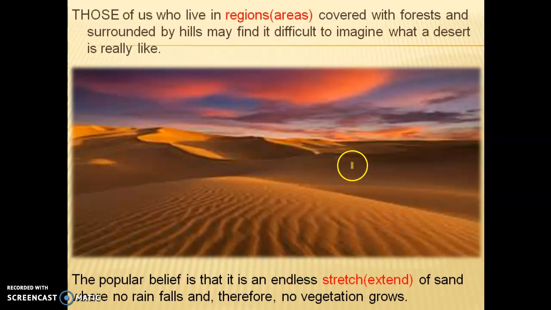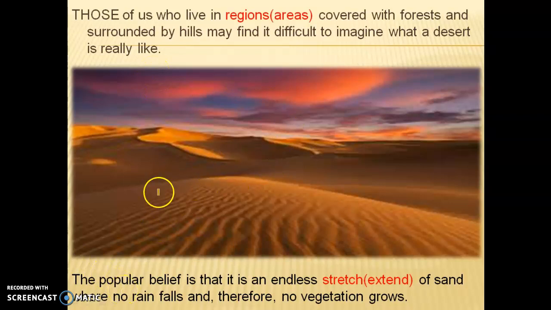Now we will see what a desert is according to the writer. Those of us who live in regions, it means areas, covered with forests and surrounded by hills may find it difficult to imagine what a desert is really like.